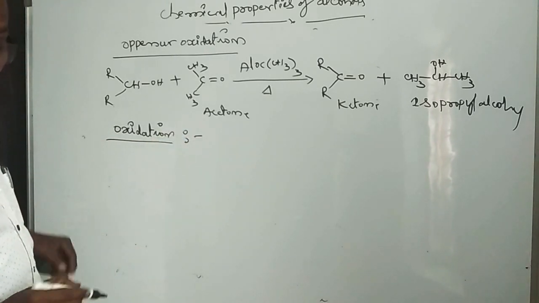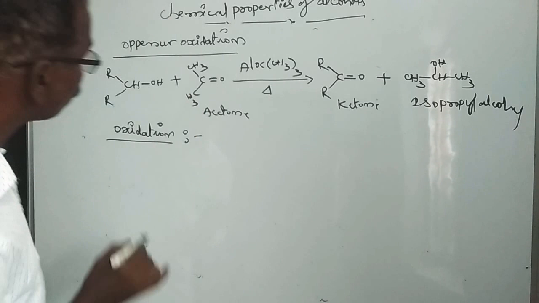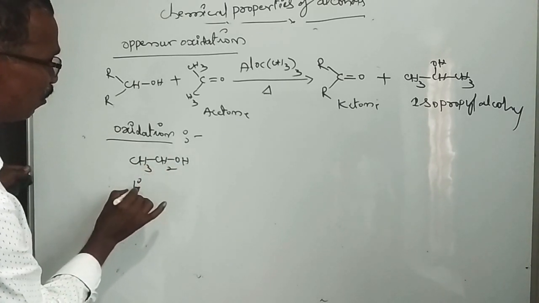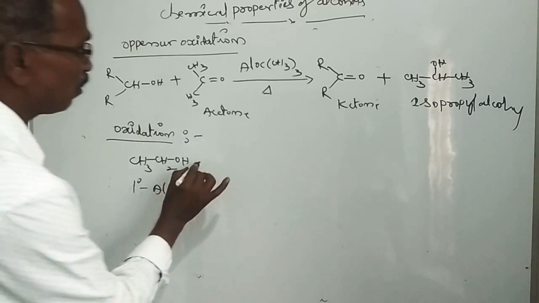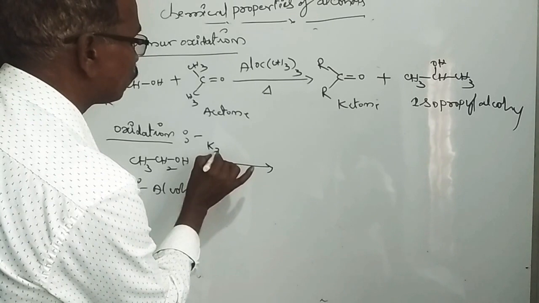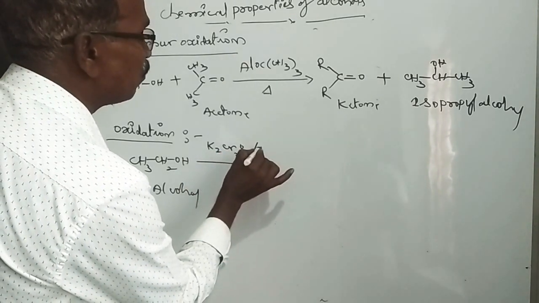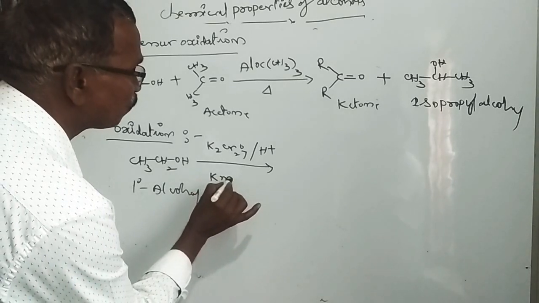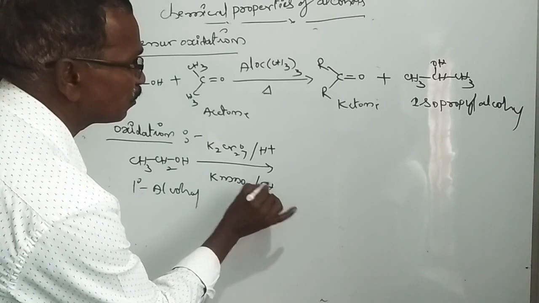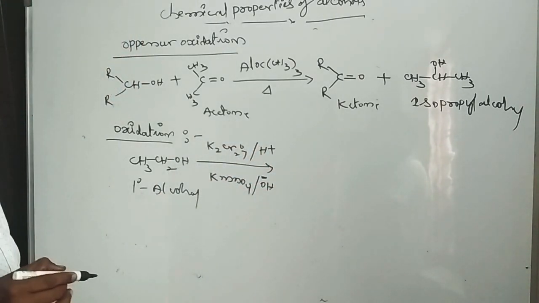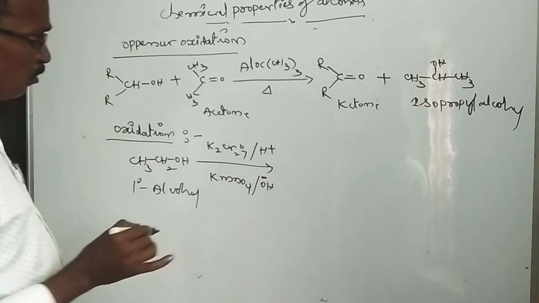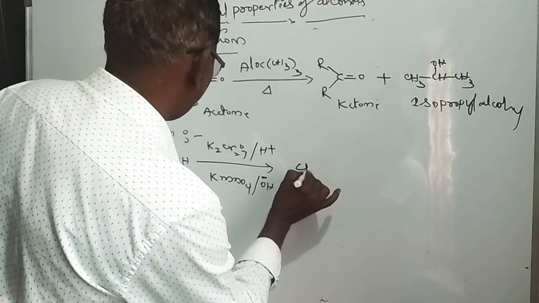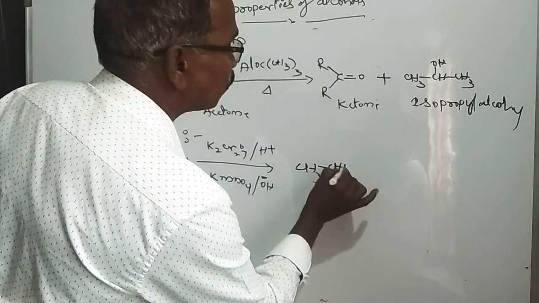If we take a primary alcohol, CH3CH2OH, on oxidation with acidic K2Cr2O7 with H plus, or alkaline KMnO4 with OH minus, an aldehyde is formed, that is CH3CHO, acetaldehyde.